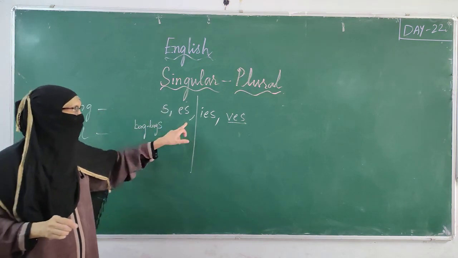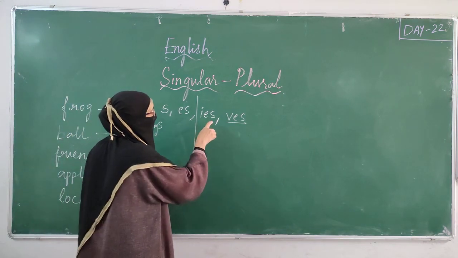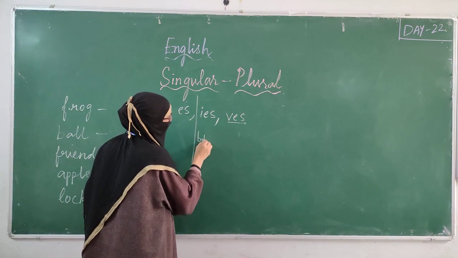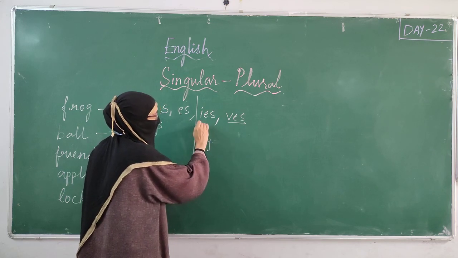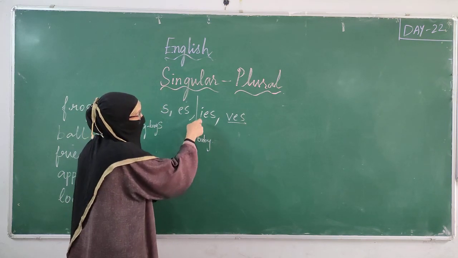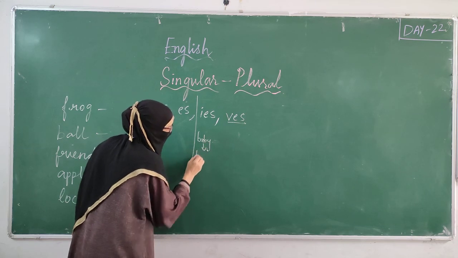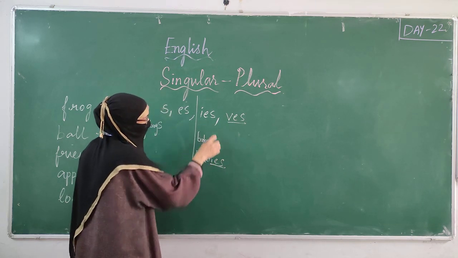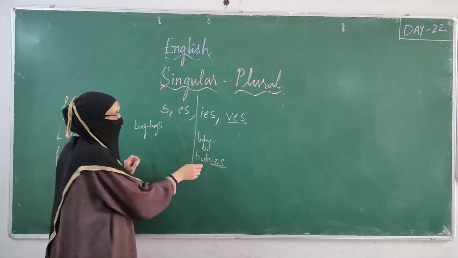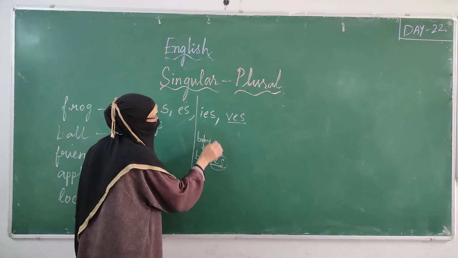Yes, I'll tell you those words. Now coming to ies. B-A-B-Y is my word, singular. Baby is one. Now if I want to change it into plural, B-A-B-I-E-S. What am I adding? I am adding I-E-S to make it plural.